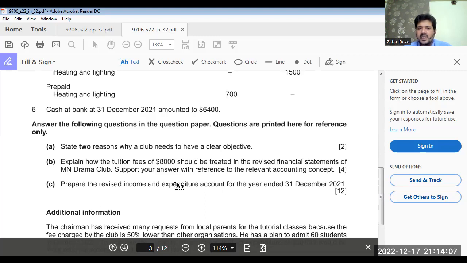These objectives are just to provide members refreshment or certain activities or wealth or education or health or whatever. There are so many things for clubs and societies.